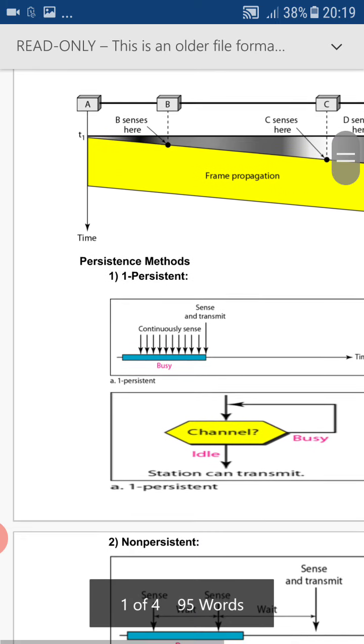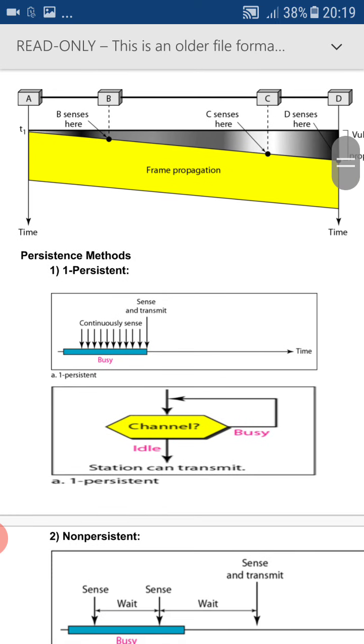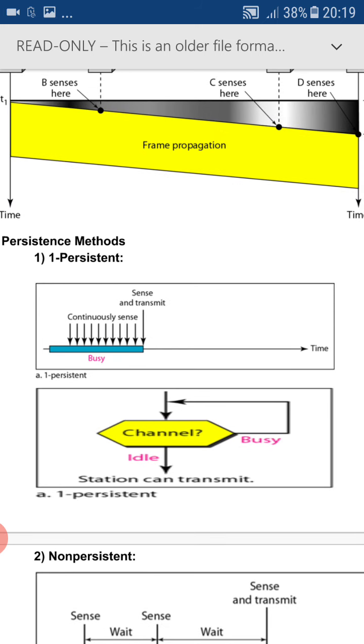Now, we'll see the next topic. To avoid the collision, we have many ways. Those ways are known as persistence methods. We have three persistence methods: one-persistent, non-persistent, and p-persistent. First, we'll study one-persistent. In one-persistent, just observe the diagram.